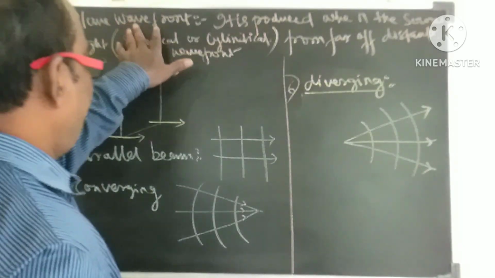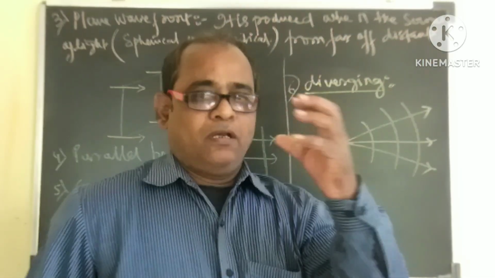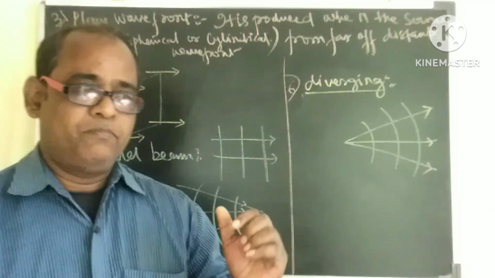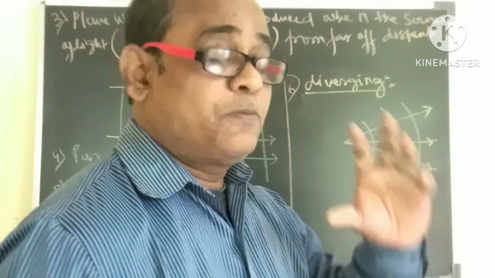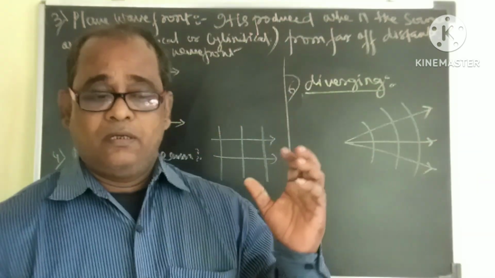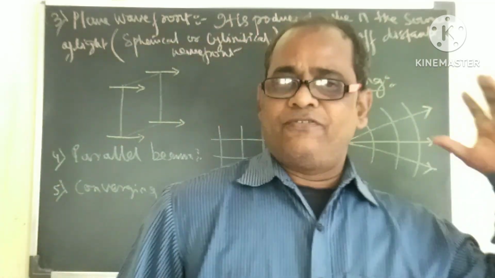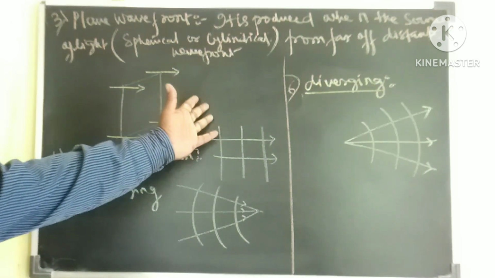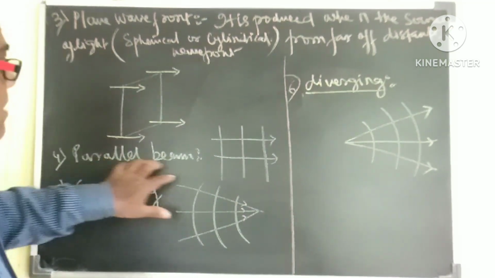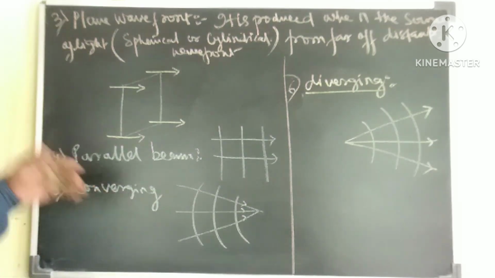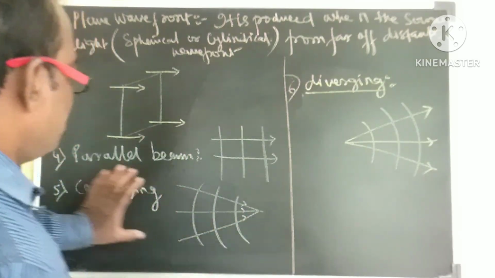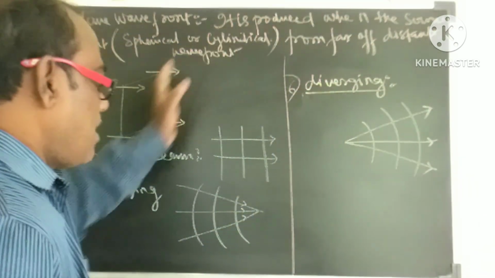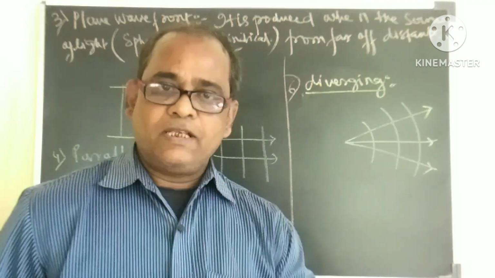One more is the plane wavefront. It is produced when the source of light, maybe a point source or maybe a linear source, producing a spherical wavefront or a cylindrical wavefront, is at a very far away distance, which may be considered as infinity. Then we get this type of wavefront. You must know the parallel beam wavefront is in this way. Converging is in this way. So these are the representations of the diagram. Diverging wavefront is in this way. So you must know this for your examination.